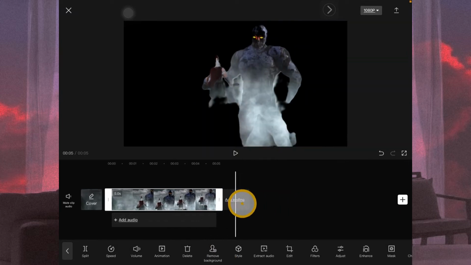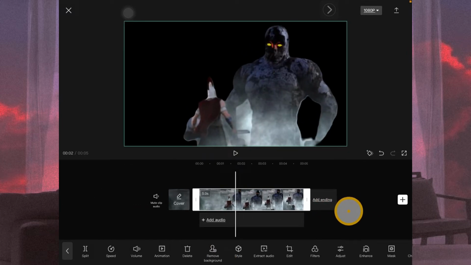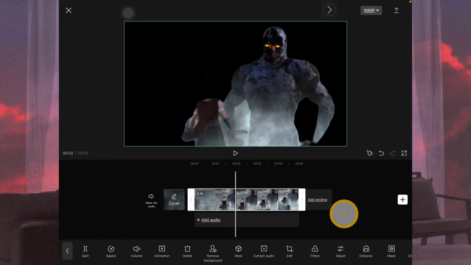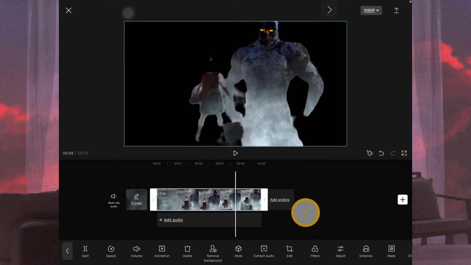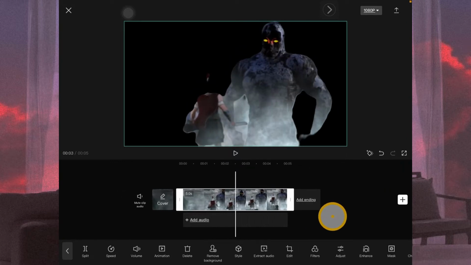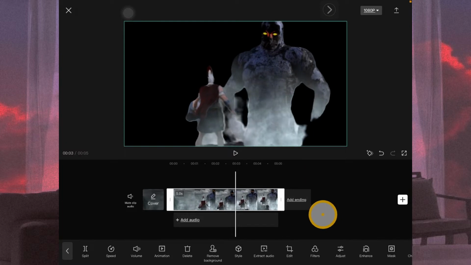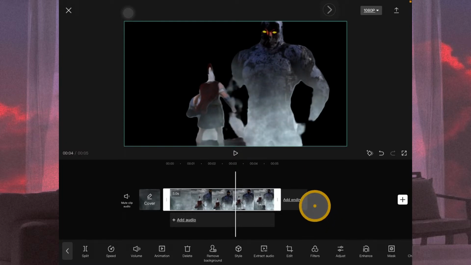Alright, now the background is relatively removed, kind of. I mean, it's not bad, for an app I think it's pretty good, the remove background option.